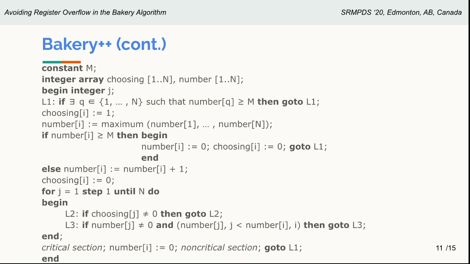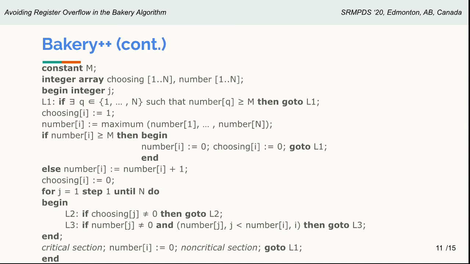At the beginning, we will check if there exists any number in the system that is larger than or equal to the value of m. If there is, then we will go to L1 again. This means that we are waiting here. What are we waiting for? We are waiting for the process owning that variable number q to reset its number to 0. As you can see, at the end of the algorithm, all processes will reset their number I to 0.